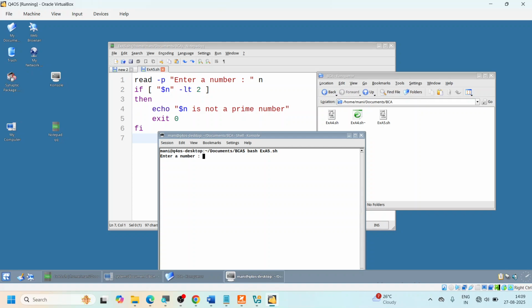It is going to accept one number. So I'm going to type -5, and I must get "-5 is not a prime number." Suppose if you want to run it again, use the up arrow key. You don't have to type it again and again. You can use the up and down arrow keys from your keyboard.